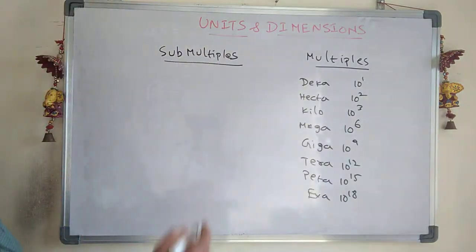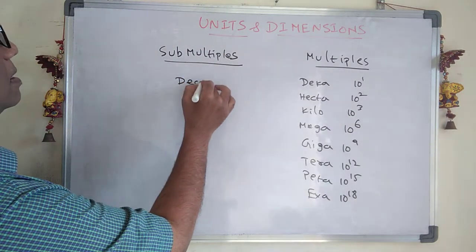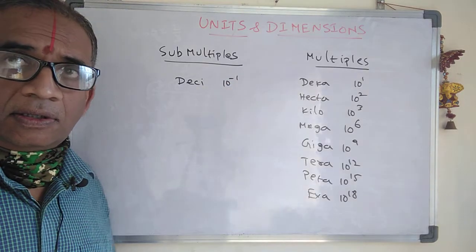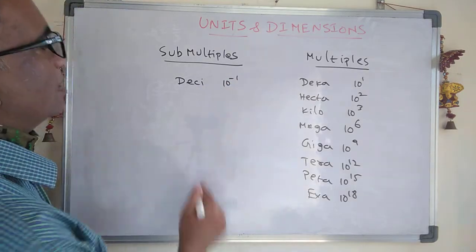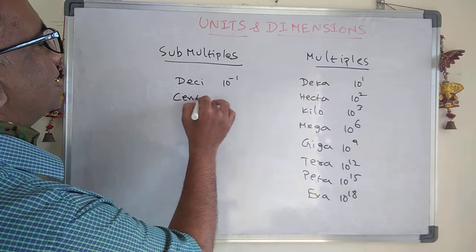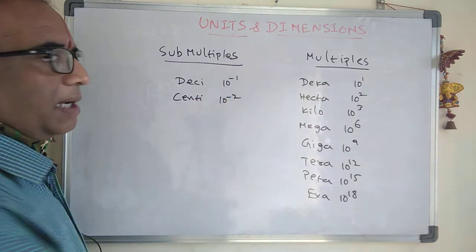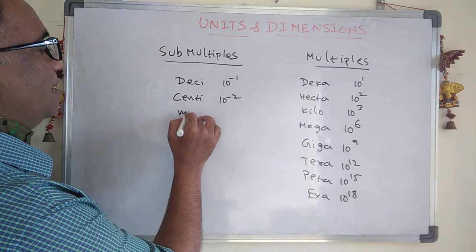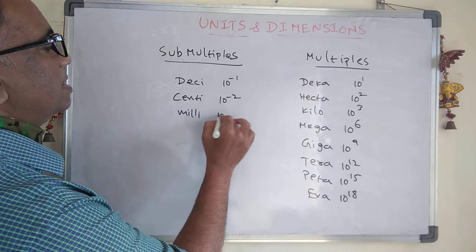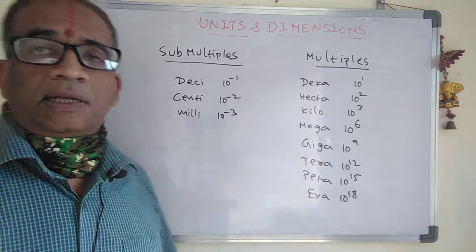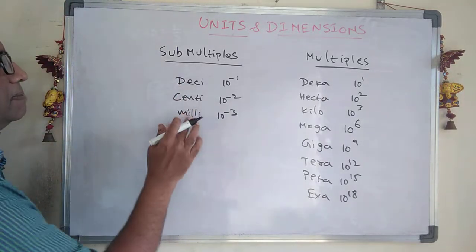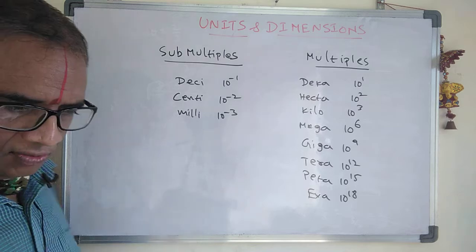We have deci. Deci means 10 power minus 1, like decimeter. Centi means 10 power minus 2, like centimeter. Then we have milli. Milli means 10 power minus 3, like millimeter. Okay, so deci, centi, milli.